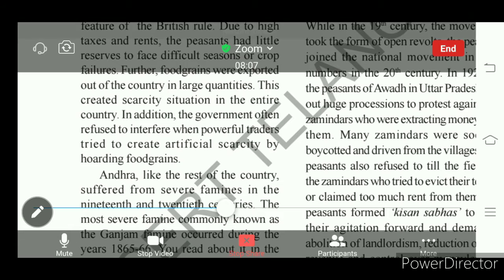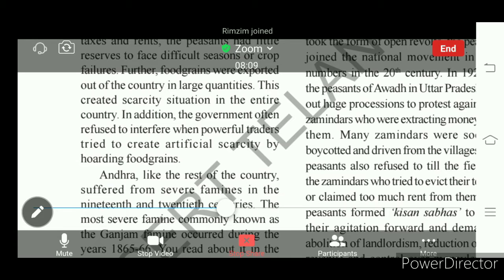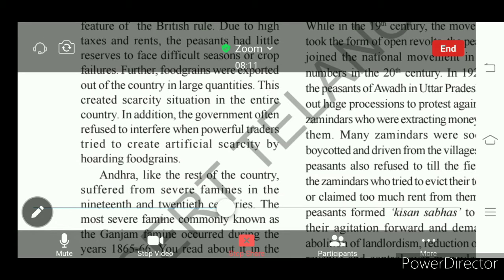Powerful traders created artificial scarcity. What is meant by artificial scarcity? It is hoarding the food grains artificially. Though food grains are sufficient, they blocked them, they stopped them to create shortage so that the price of the food grains could rise.